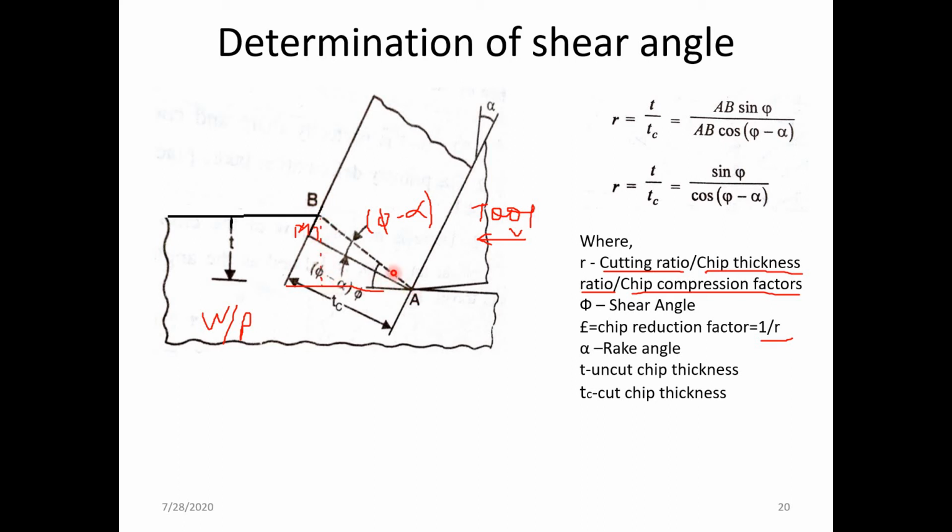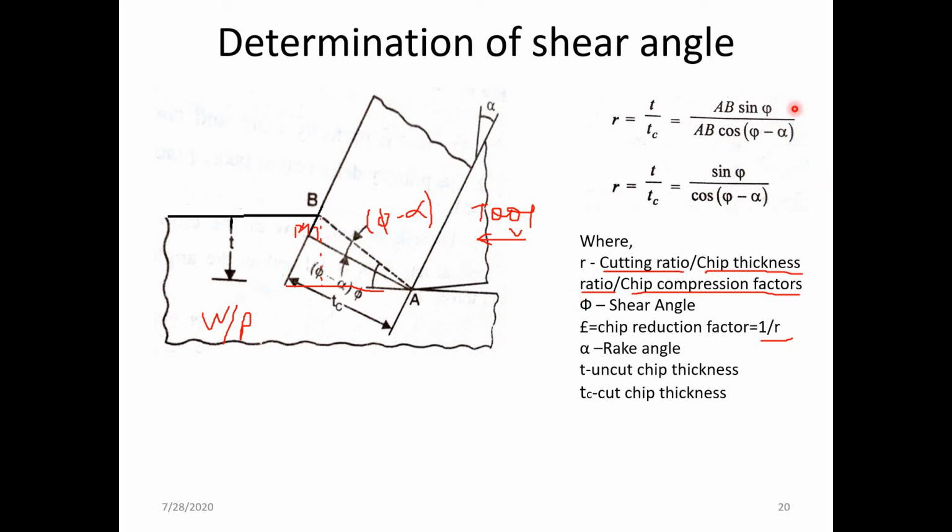When we consider this particular triangle, this angle is phi. So sine of this angle is the opposite side divided by the hypotenuse. We can calculate t as the hypotenuse multiplied by the sine of angle A, and at this particular A the angle is phi. So t is equal to AB sine phi. Have you got this?